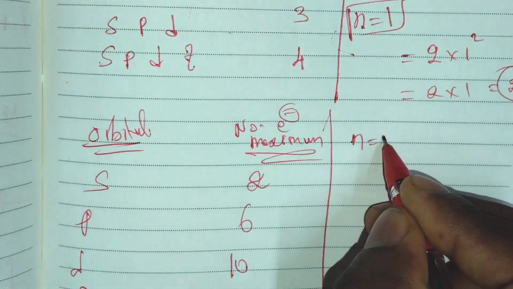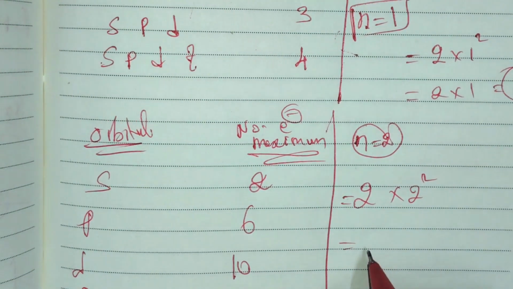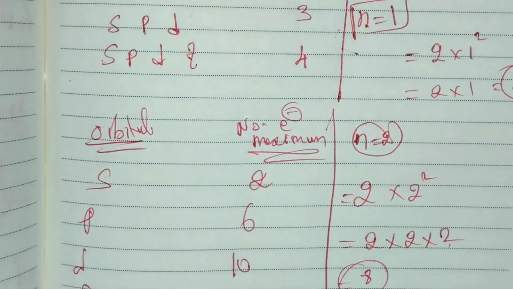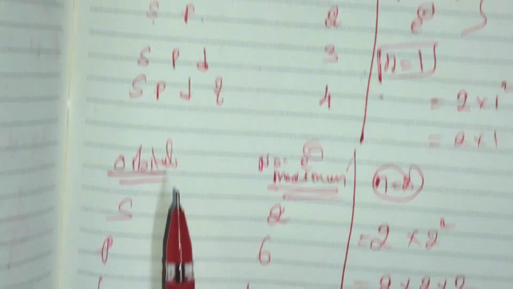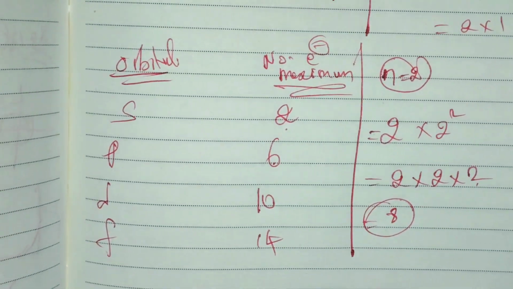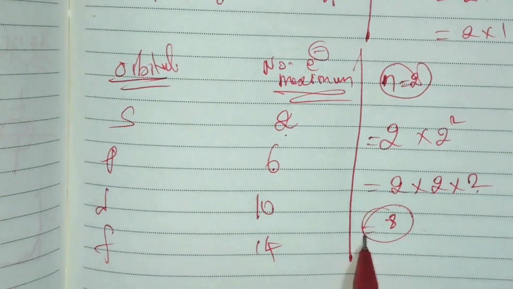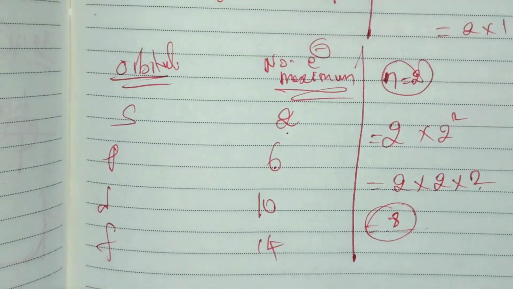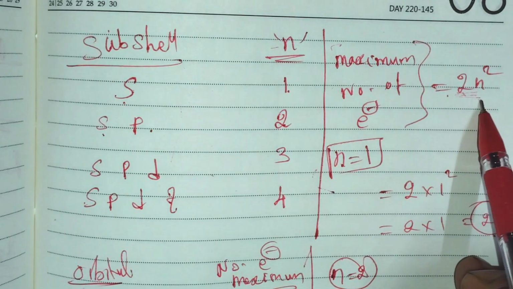Suppose n is equal to 2. What is the maximum number of electrons? Here it is 2 into 2 squared, which is 2 into 2 into 2, so 2 into 2 is 4, and 4 into 2 is 8 electrons. The principal quantum number 2 possesses the s orbital as well as the p orbital. The s orbital has a maximum of 2 electrons and the p orbital a maximum of 6 electrons, so 8 electrons in total. Whatever the energy level, the number of electrons is easily found with this 2n squared formula. So this formula is important.